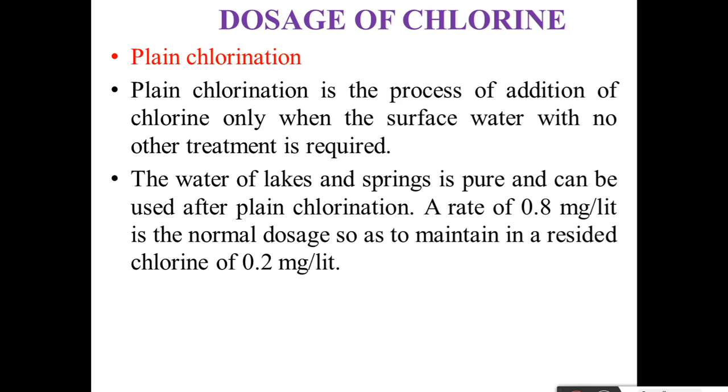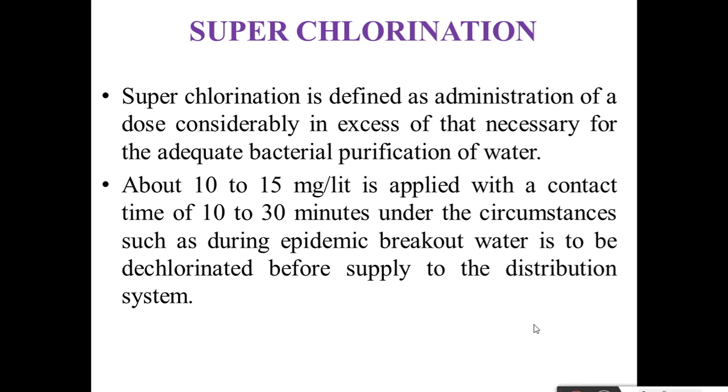In plain or simple chlorination, chlorine is applied to the raw water before releasing it for drinking. This plain chlorination is applied when the turbidity and color of water are low, the raw water is less polluted, and iron and manganese concentration is less than 0.3 mg per liter. At that time plain chlorination is used.